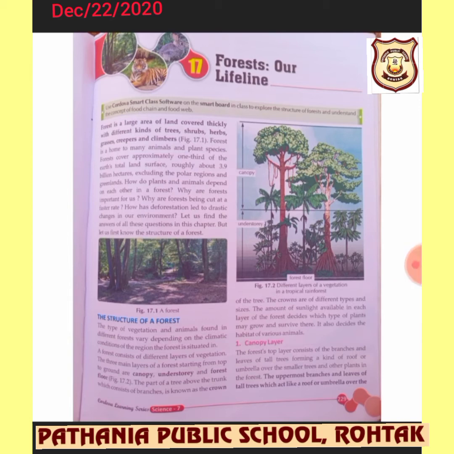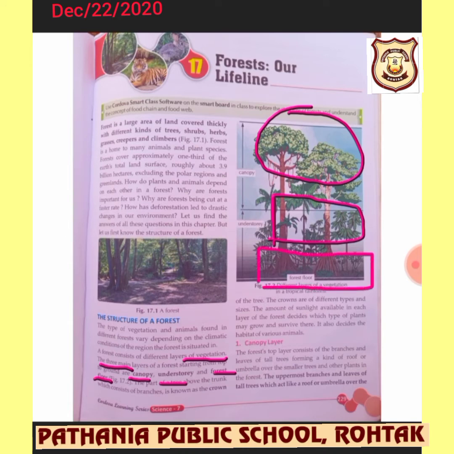So next, a forest consists of three layers of vegetation. The main three layers of vegetation are canopy, understory, and forest floor. So let's see this diagram first, this fig 17.2. You can see this upper area, it's like an umbrella-like structure. It is called canopy. And this area is called understory. And the ground area is known as forest floor. So in this way it has three different layers. Let's take it in detail.